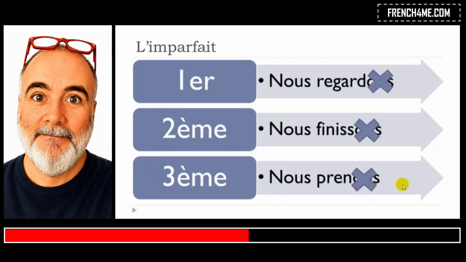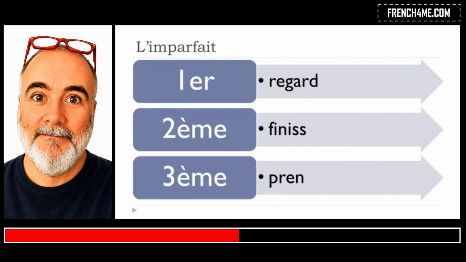Okay, so the thing will be to take away the ending of nous. And the ending of nous, it's ons, like you saw here, here, and here. So the idea is that this ending, you will take it away, okay? Then that's the thing we will keep. Regarde, like that, without the ending for nous. Finisse, without the ending for nous. And then prenne, without the ending, okay?